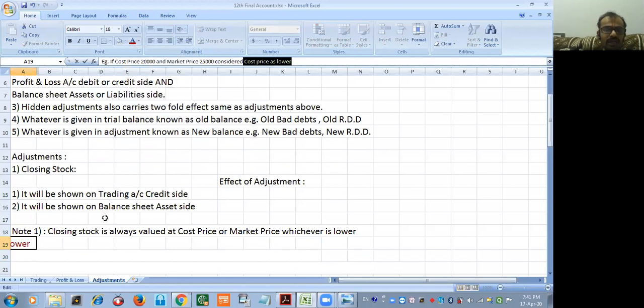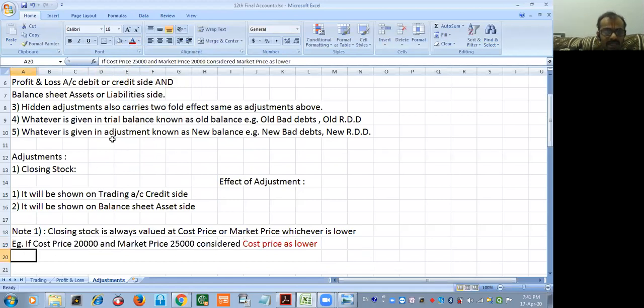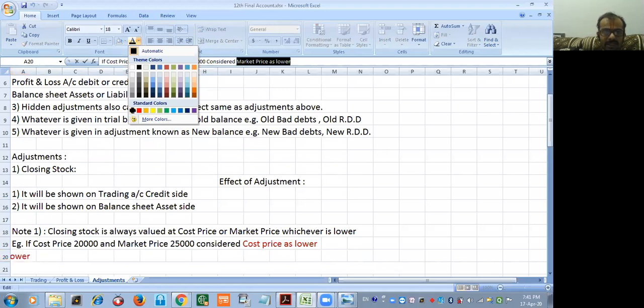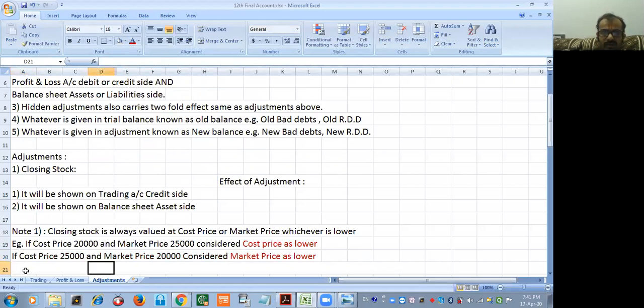Let's reverse the question. Now if cost price is 25,000 and market price is 20,000, then which will we take? Market price, 20,000. Why? Sir, it is the lower value. Yes, very perfectly said. It is the lower value. Hopefully everyone understood the first adjustment, closing stock. What is the first effect of closing stock? Trading account credit side and balance sheet asset side. Okay, guys.